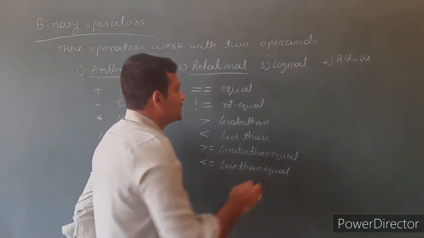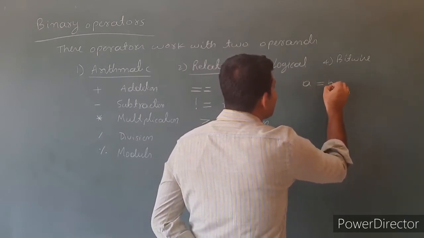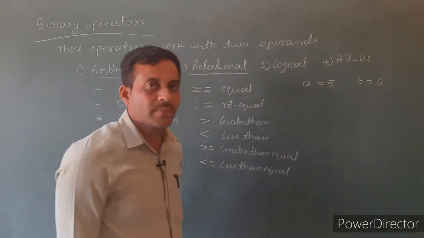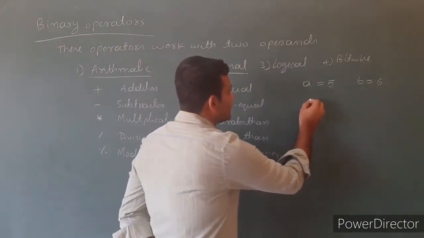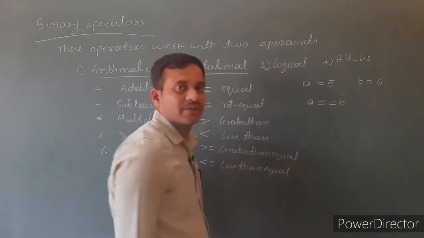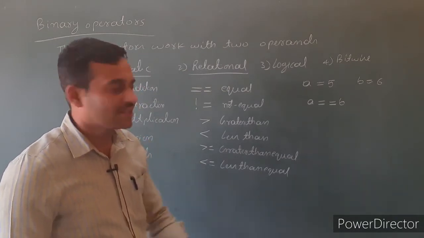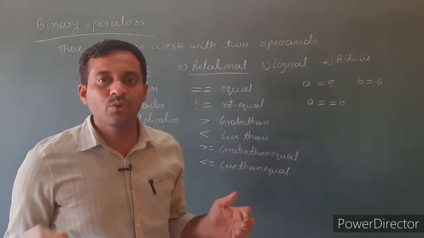How is it? See, there are two operands A and B. The value of A is 5, B value is 6. Then we write the expression using relational operators. The first one is A equals equals B. See the difference between single equals and double equals. In a programming language, double equals is an equality operator. It compares two operands.